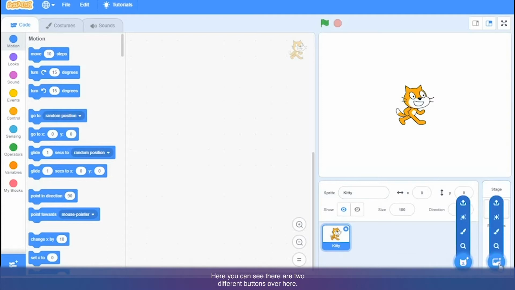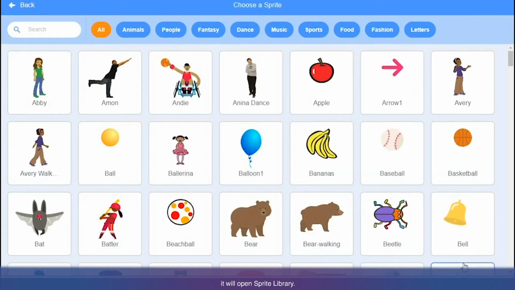Here you can see there are two different buttons. The first button, which looks like a cat face, if you move your mouse pointer there, it shows Choose a Sprite. If you click on it, it will open the sprite library. You can see there are a lot of different things in the sprite library.